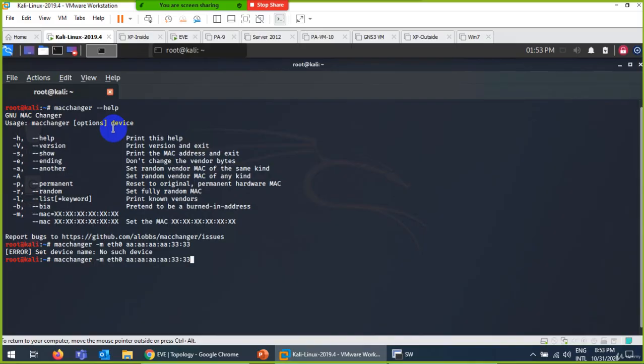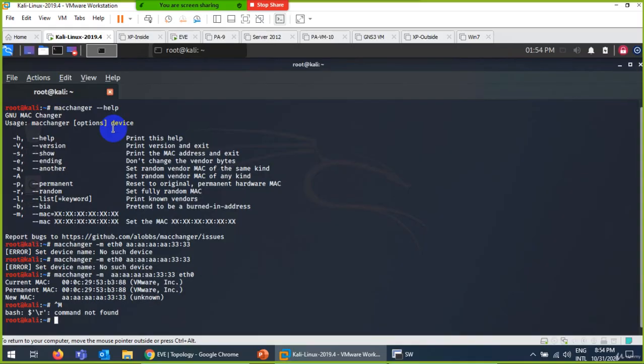What did I do wrong? macchanger M, eth0 is my interface. No such device. It means I did something wrong in the interface. Okay, sorry, it should be at the end. eth0. Yeah, it's changed now.